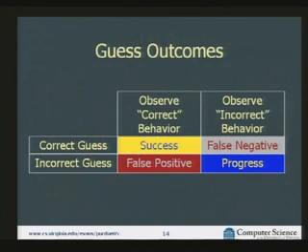OK, so there are 4 things that might happen. This is a simple case where if we guess correctly, we get the infinite loop and we observe that. And if we guess incorrectly, the server crashes. It'd be great if that was true. We know right away when we have the right guess. Unfortunately, it's not that simple.